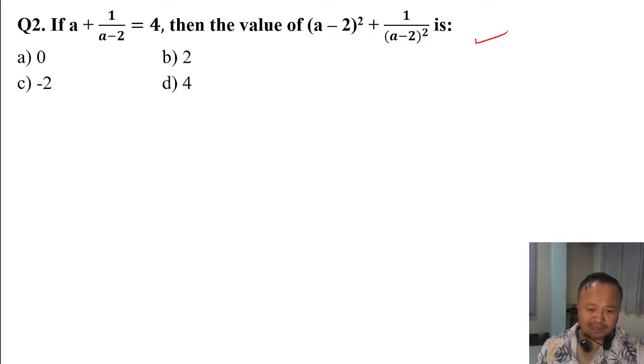I am taking this algebra first, after that I will do the other topics afterward.